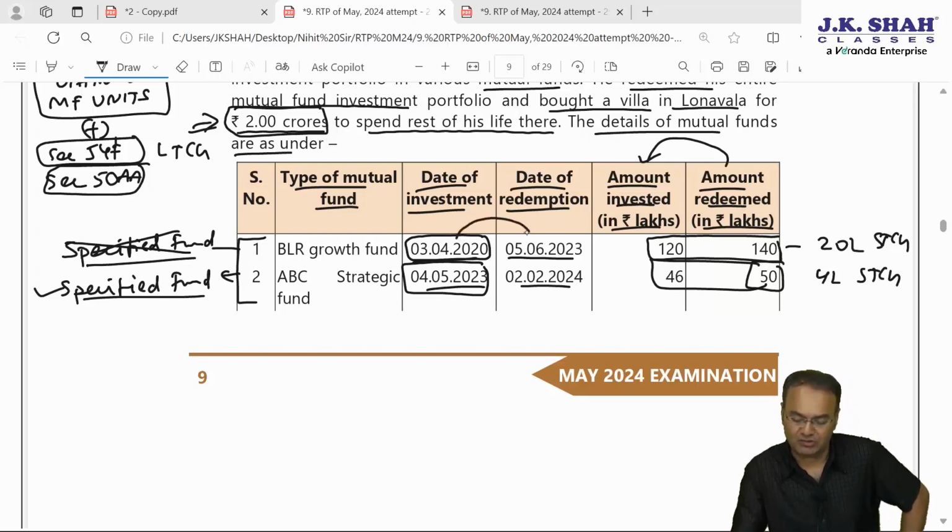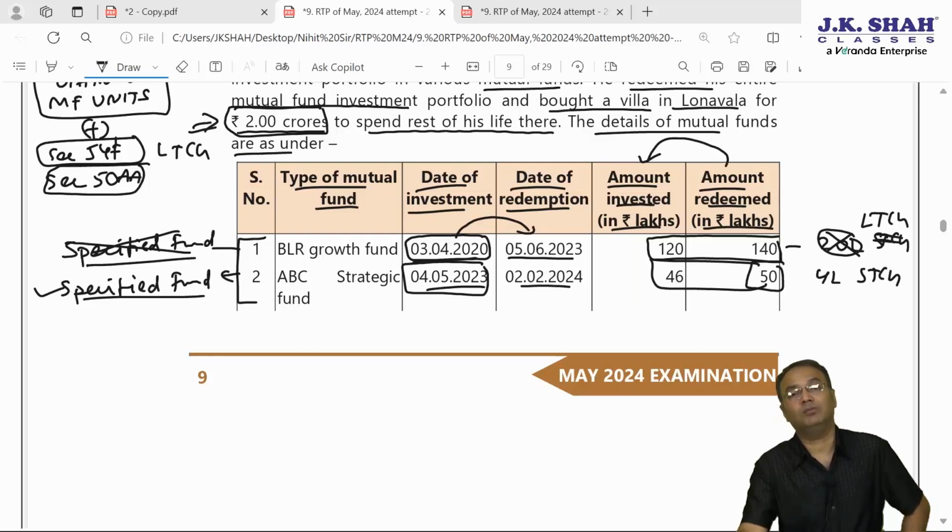If the period of holding is more than 3 years, then it will be long term. So just calculate: the period of holding is 3 years and 2 months. Therefore, this will not be short term, this will be long term. And here indexation benefit will be allowable. The amount will not be 20 lakh, the amount will have to be calculated.